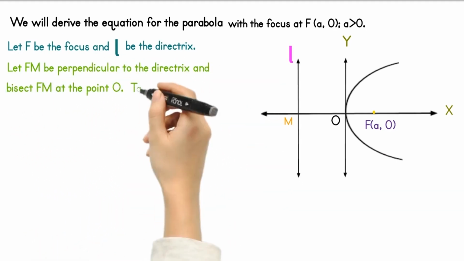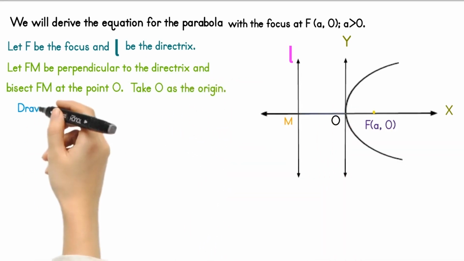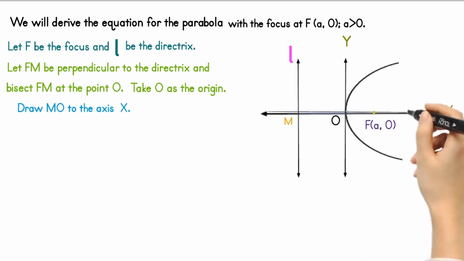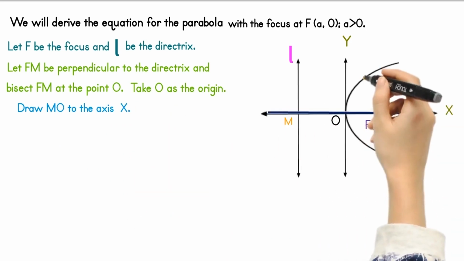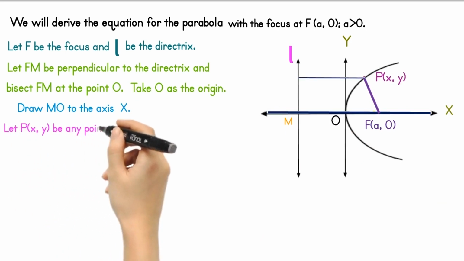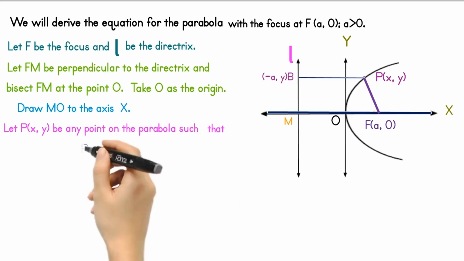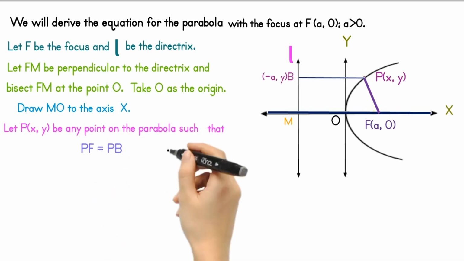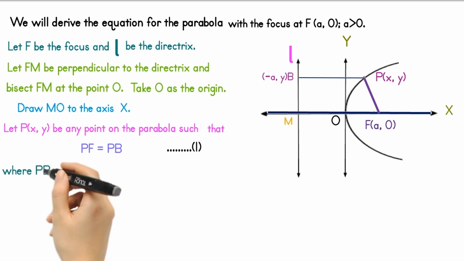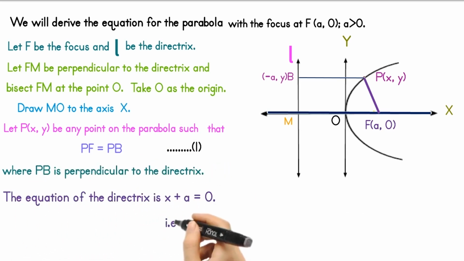Draw MO along the x-axis. The x-axis is perpendicular to the y-axis. Let P(x, y) be any point on the parabola such that PF equals PB. Mark this equation as 1, where PB is perpendicular to the directrix L. The coordinates of B are (-a, y). The equation of the directrix is x plus a equals 0. That is, x is equal to minus a.